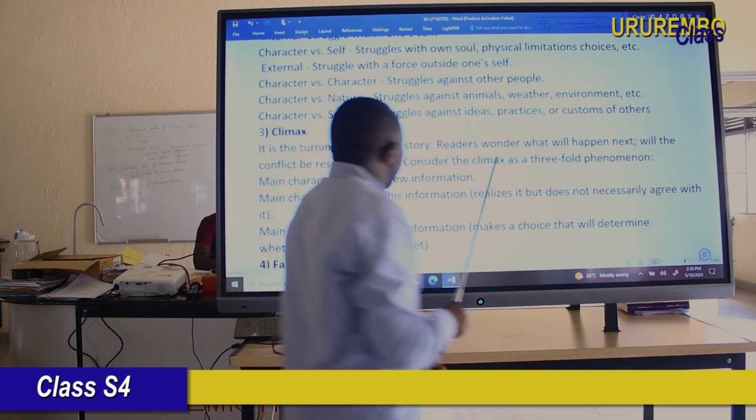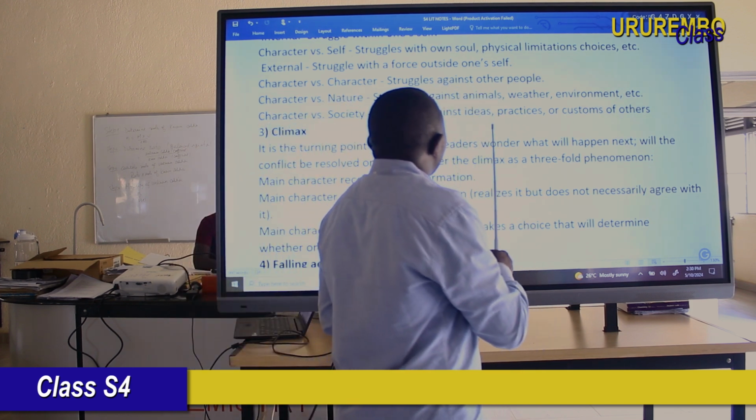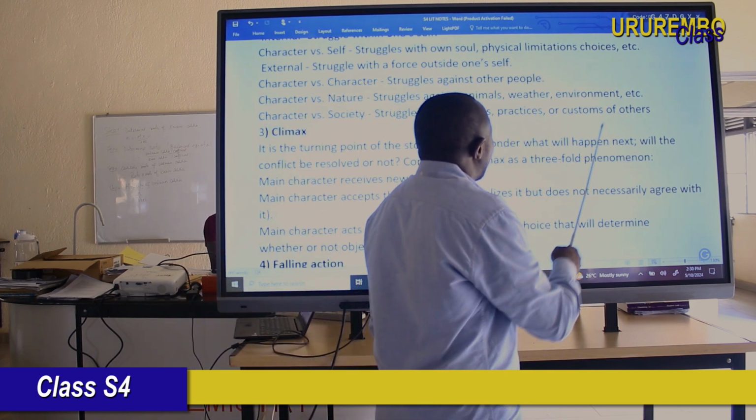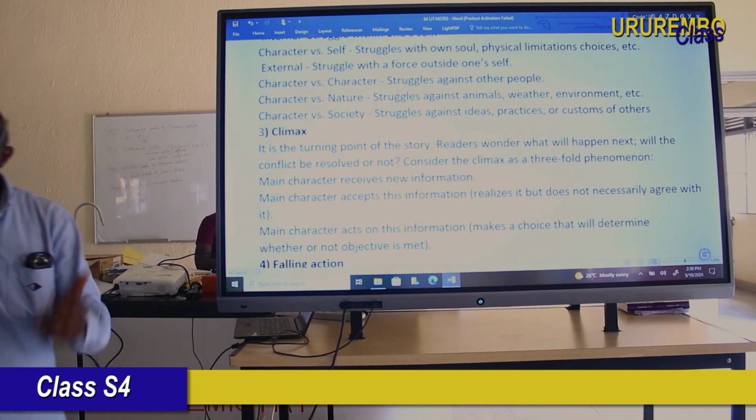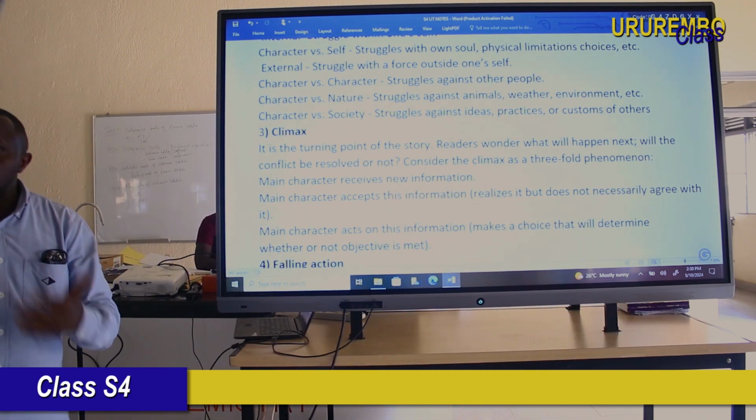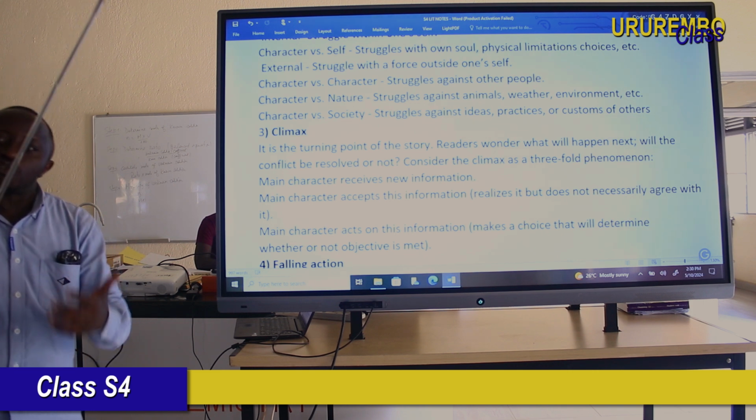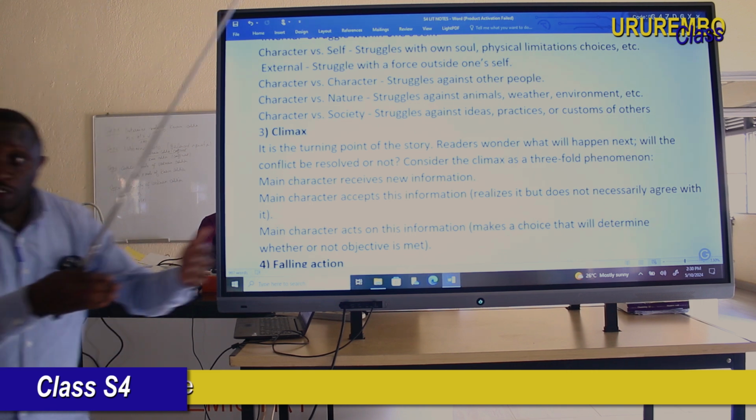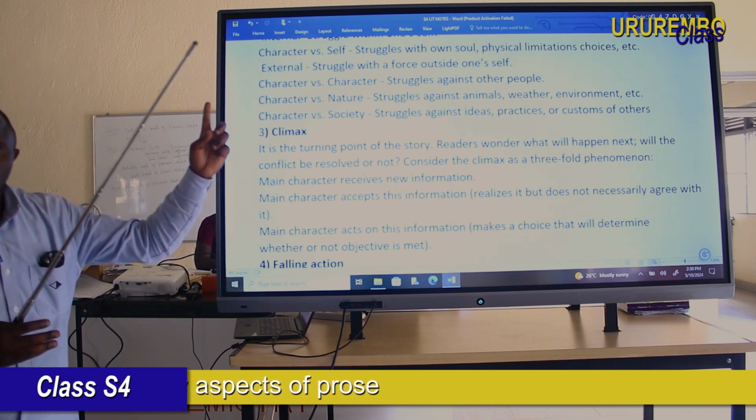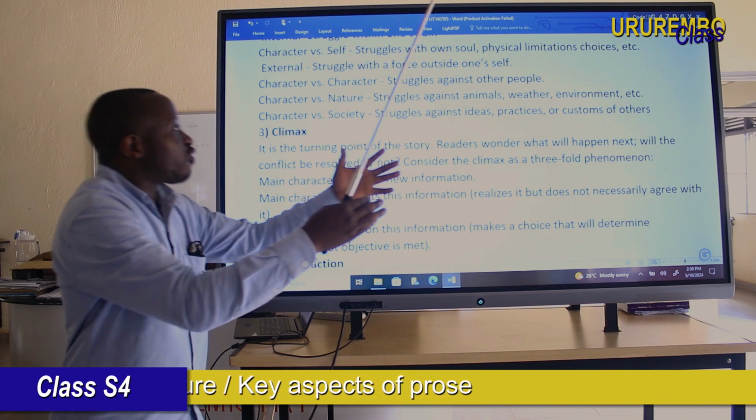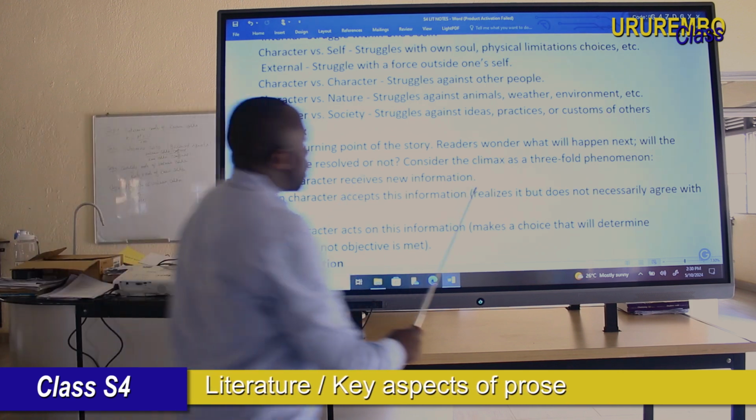And also there is a time whereby the character can have a conflict with society. This is struggles against the ideas, practices, or customs of others. It means when you violate the attitudes, values, and norms of others, they can fight against you. It is no longer an individual or a person; it is a society that will fight against you.